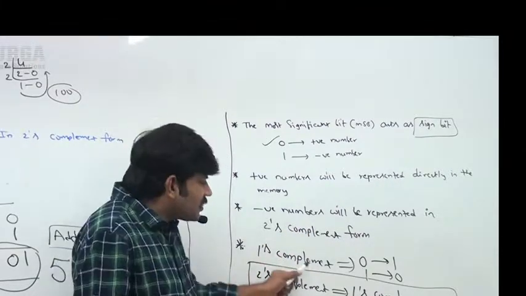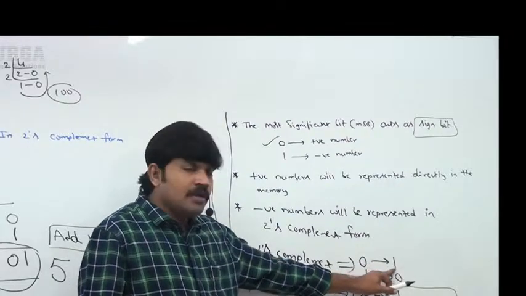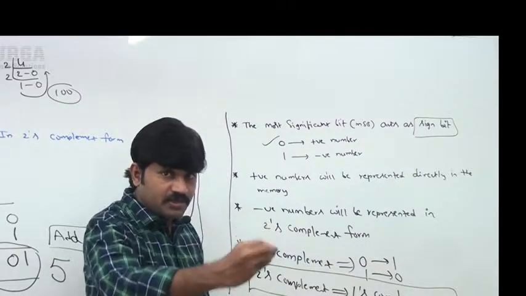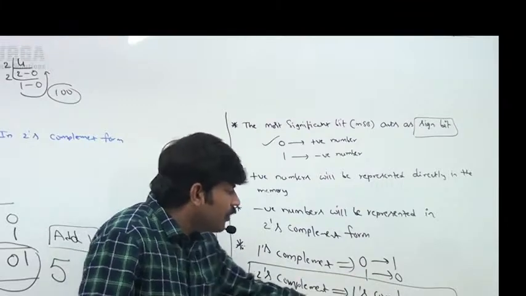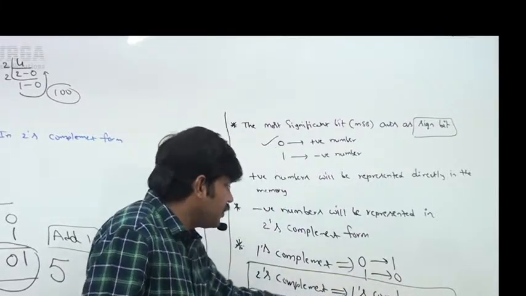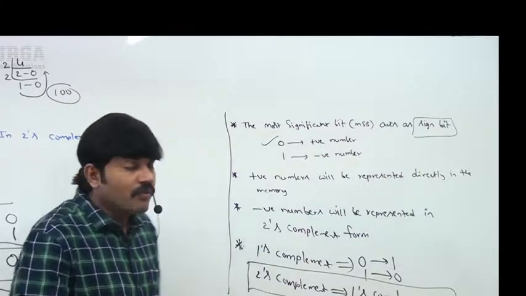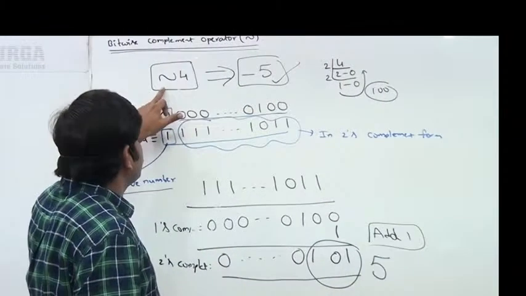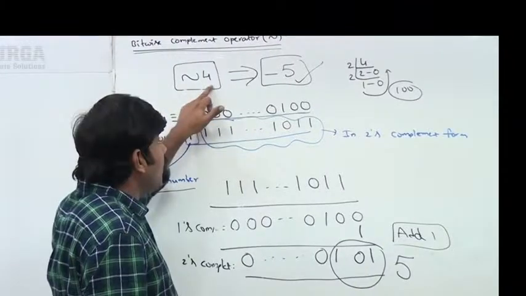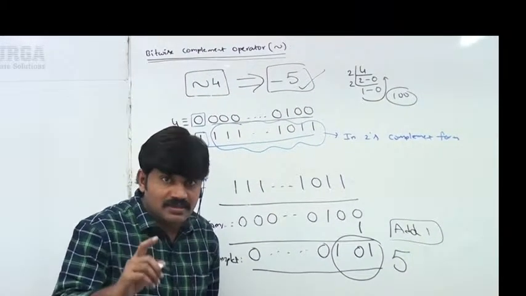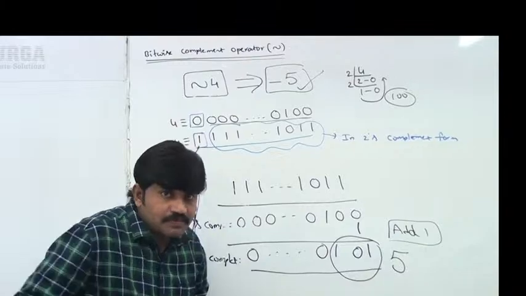Okay, 1's complement means interchange zeros and ones: 0 replaced with 1, 1 replaced with 0. If I add 1 to the 1's complement, then I will get what? The 2's complement. Clear for all of it? So what is the answer we are going to get? Negation of 4 means minus 5. Don't tell 3 as the answer. Up to this is it clear?